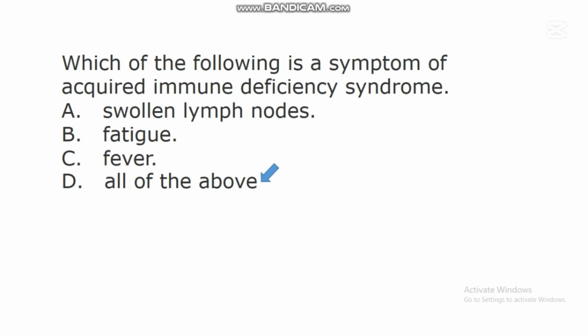This individual will experience fatigue. The temperature of that person will rise above normal. There are many other symptoms of acquired immune deficiency syndrome. So all these options are various symptoms of acquired immune deficiency syndrome in people.